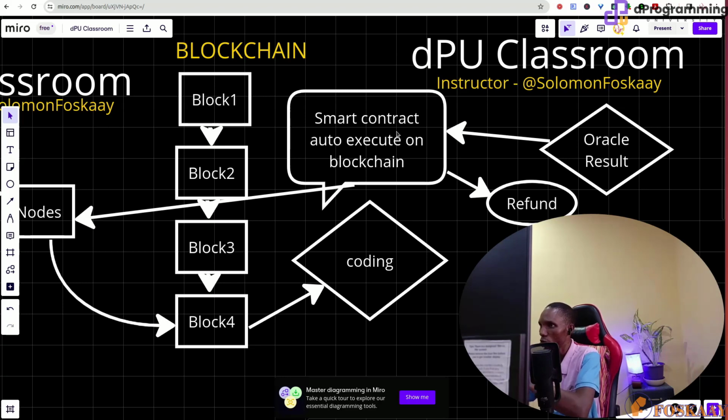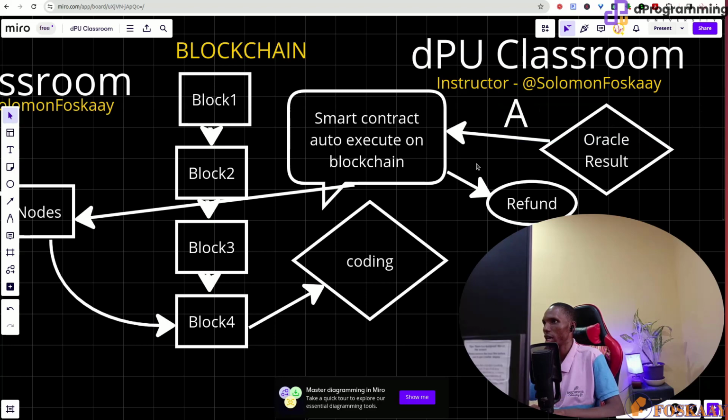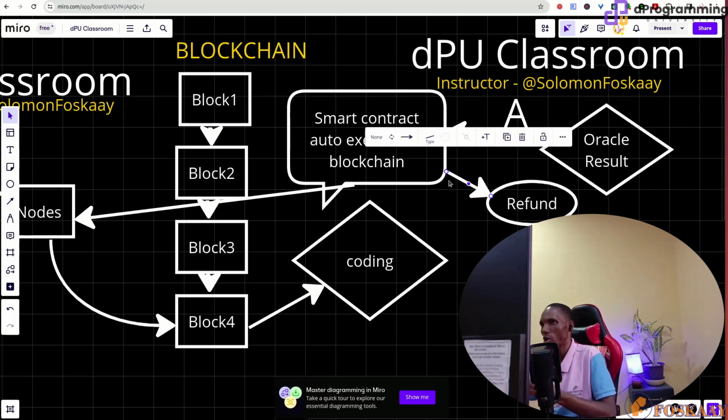Then the next thing to do is to refund this. You have to refund this. Let's say A. Then this will refund this back, which we can call B or whatever.